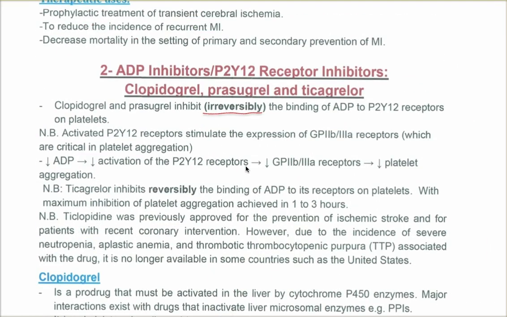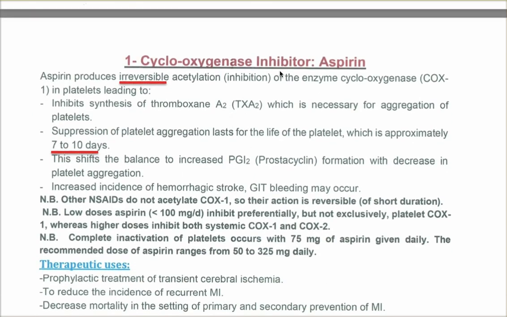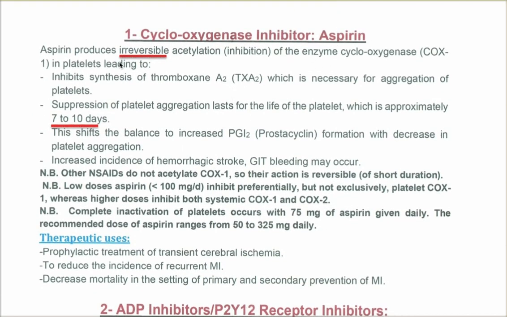Then you have cyclooxygenase inhibitors like aspirin. Aspirin causes irreversible acetylation of COX in platelets that will decrease thromboxane A2, and that will last for about 7 to 10 days because it is irreversible, and platelets cannot form COX again because they have no nucleus. So you will have to wait until the platelet dies.